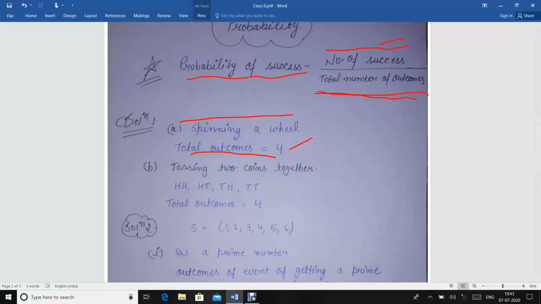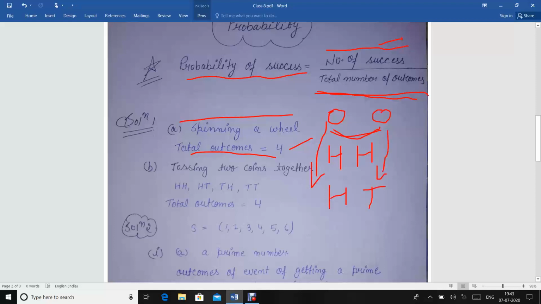See, if you are tossing two coins together, there is one coin and there is a second coin. You have the probability that both at one time it will be head and head, and for this it is head, and for this it is tail.